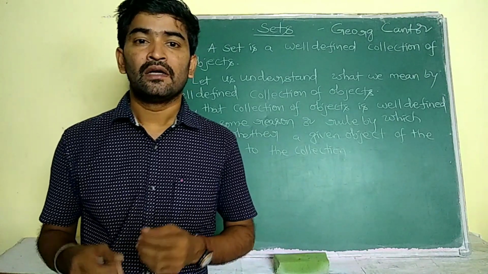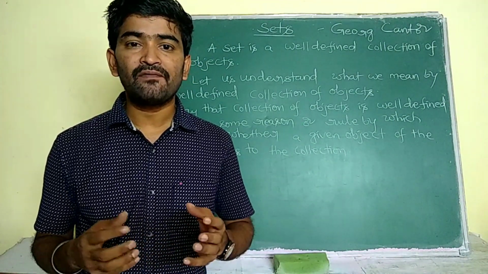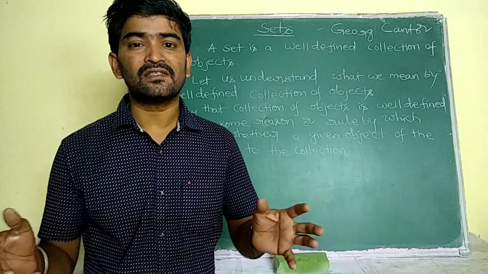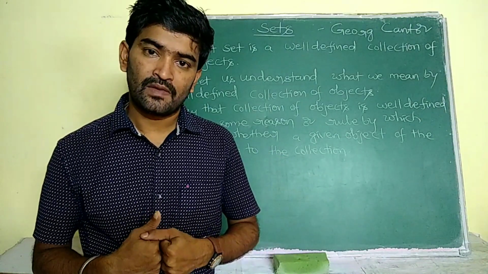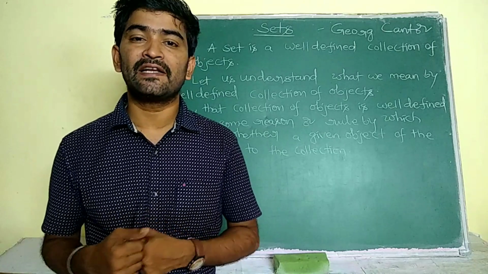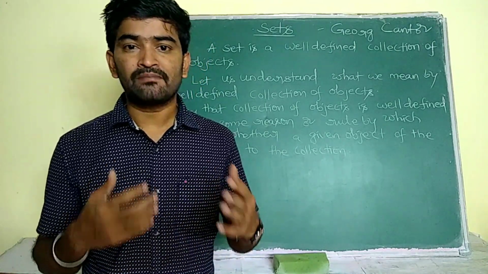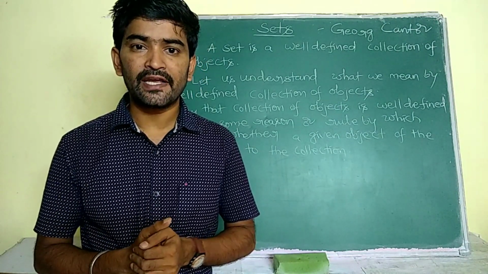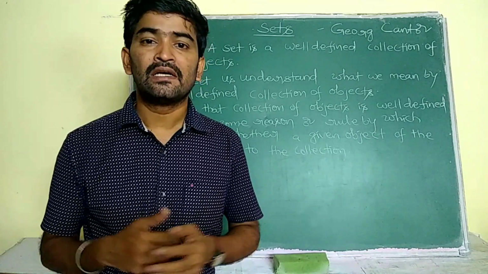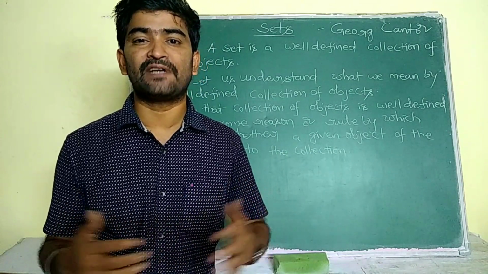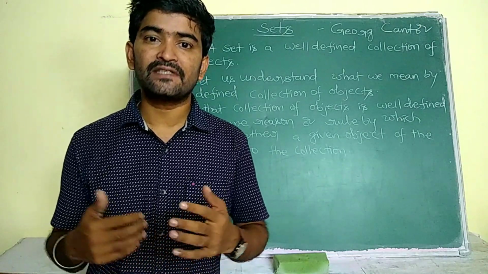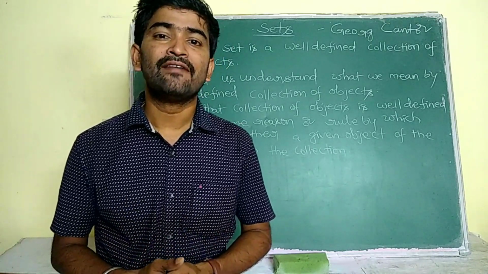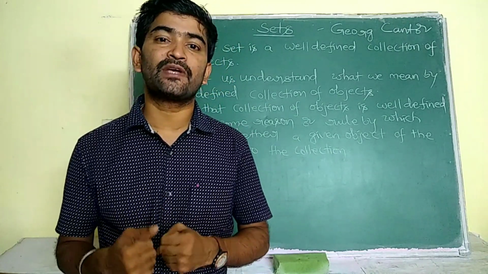Okay, for example, we will discuss some examples. For example, the best doctors of India, let us suppose. Whether some doctors come into that collection or not, we have to check. The best doctors of India is not a well-defined collection, because some doctors are best to me, and some doctors are best to some other person. If I collect the names of the best doctors, those collections differ from person to person. So that is not well-defined. If it is well-defined, all the persons in the universe or in the world will get the same collection. Then only it is said to be well-defined.